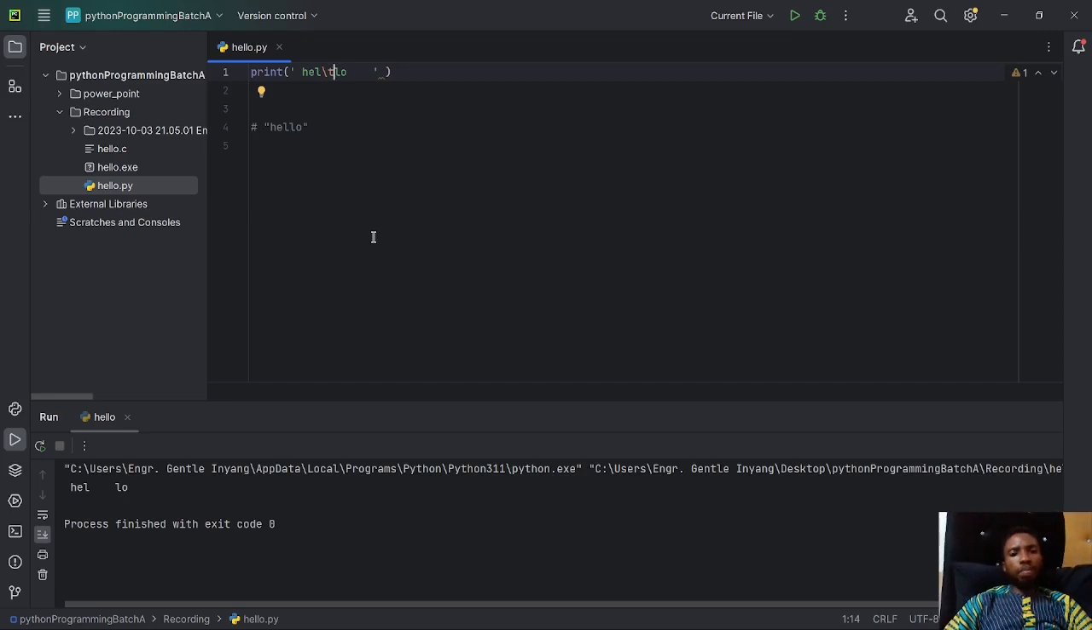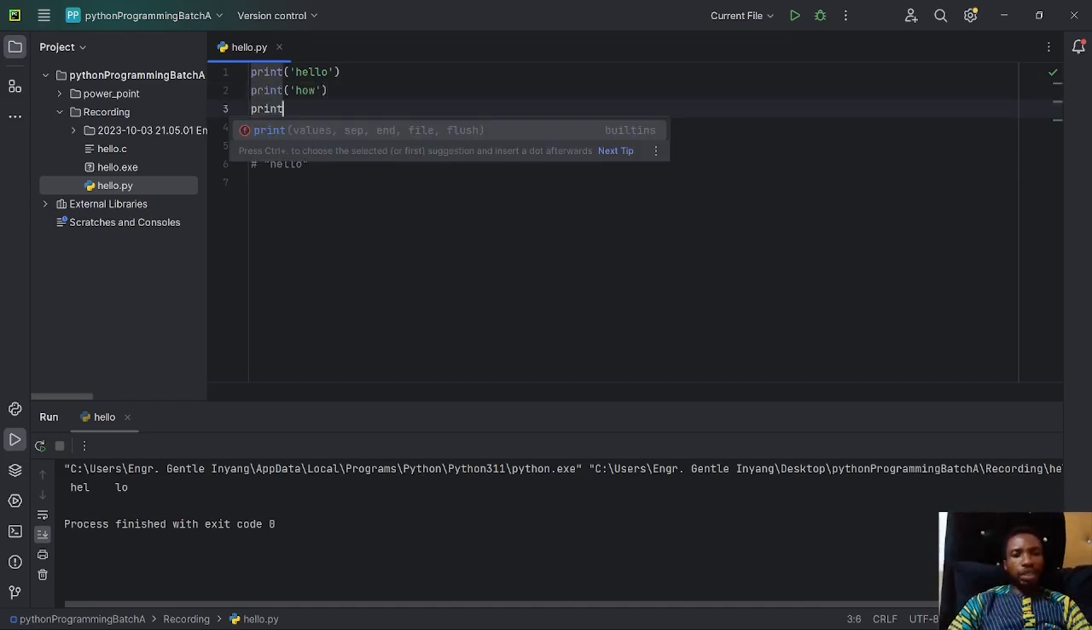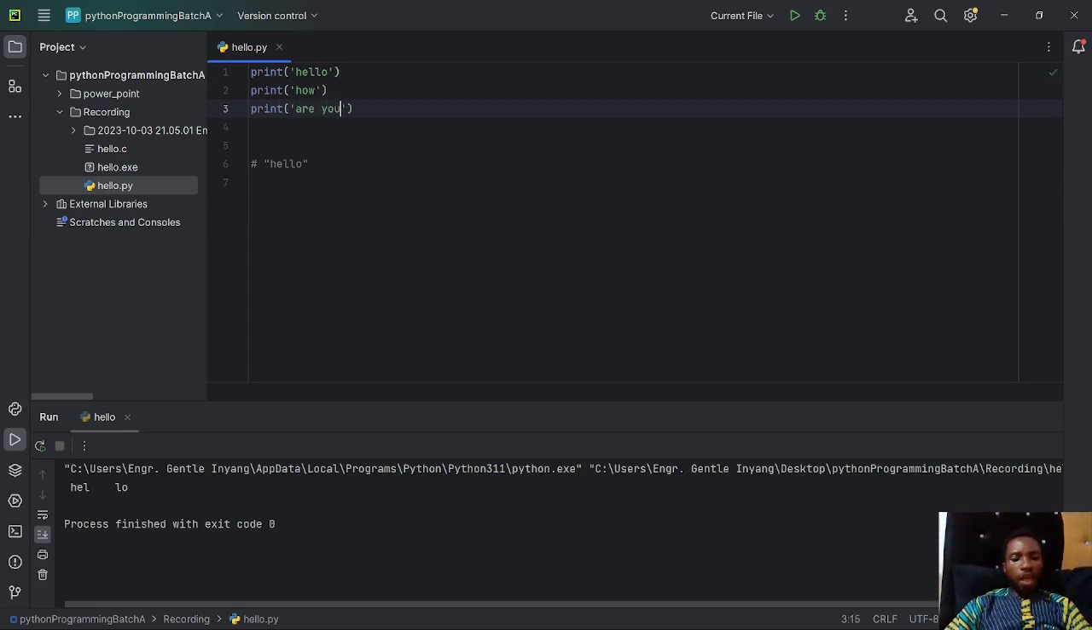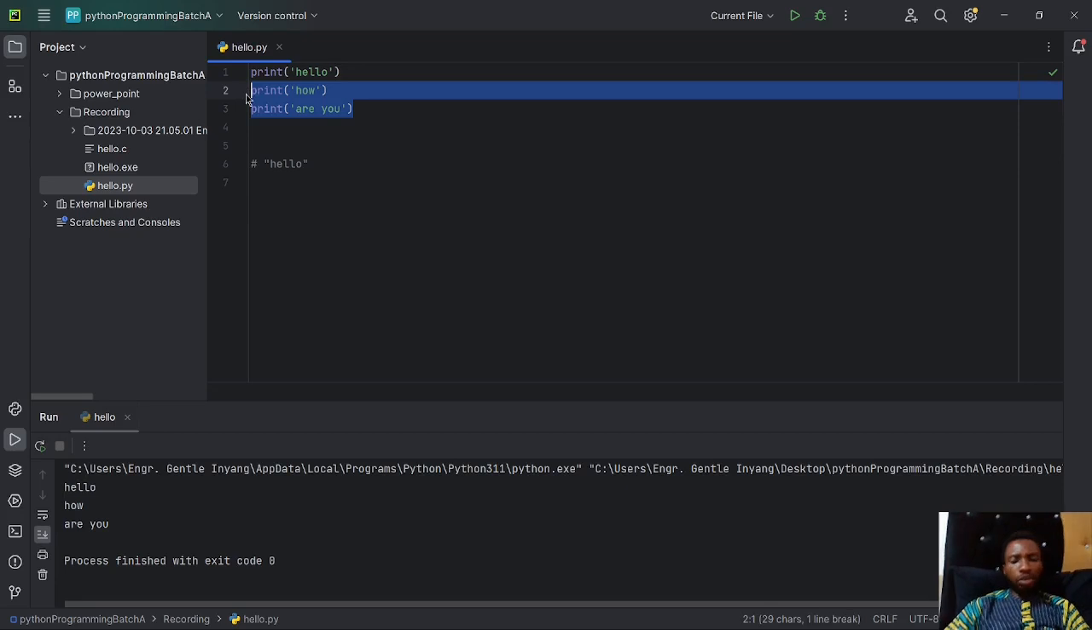Let's say you want to print something like "hello, how are you?" So instead of doing something like this, let's say I print hello, the next one I print how, and the next one I print are you, and then run. Yeah, fine, it's giving me hello, how are you? But instead of doing these separate lines, I can use one single line to do that.